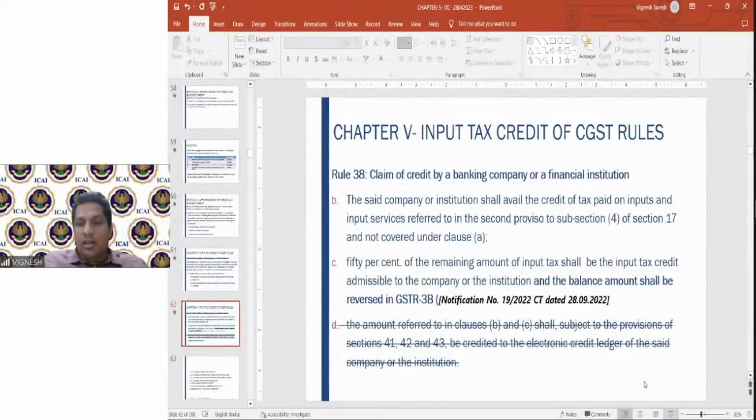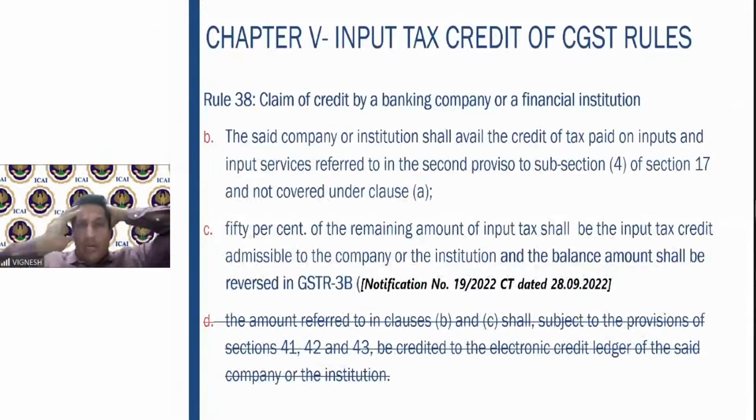So here, based on that, now let us read this NBFC column. So NBFC is very clear. Whatever non-business purposes, you will not claim. Whatever ineligible, you will not claim. Not claim is what? You have to reverse it because it already appears in your 3B. Then what you will do? You will claim the credit on interbranch supply of services totally. Then 50% of the remaining amount of ITC shall be ITC available. The balance will be reversed in the GSTR 3B. I hope you got the point. Claim only 50% and the total related interbranch services, others, everything you reverse.